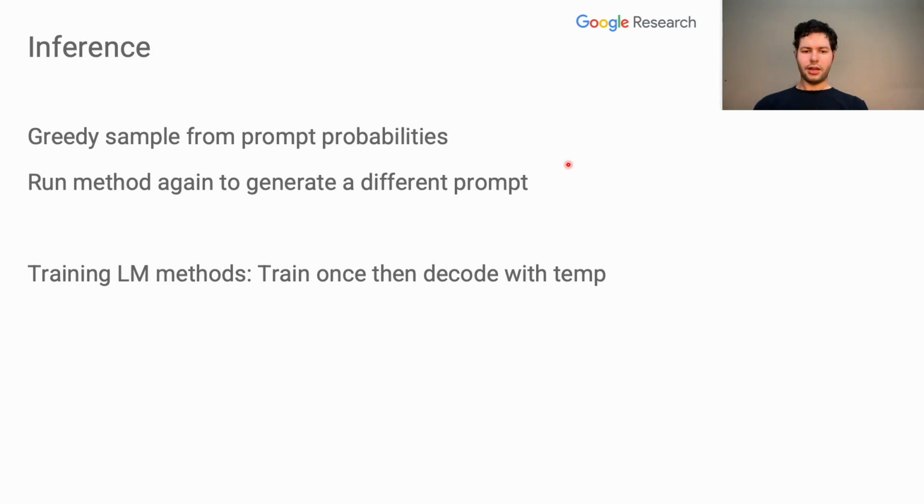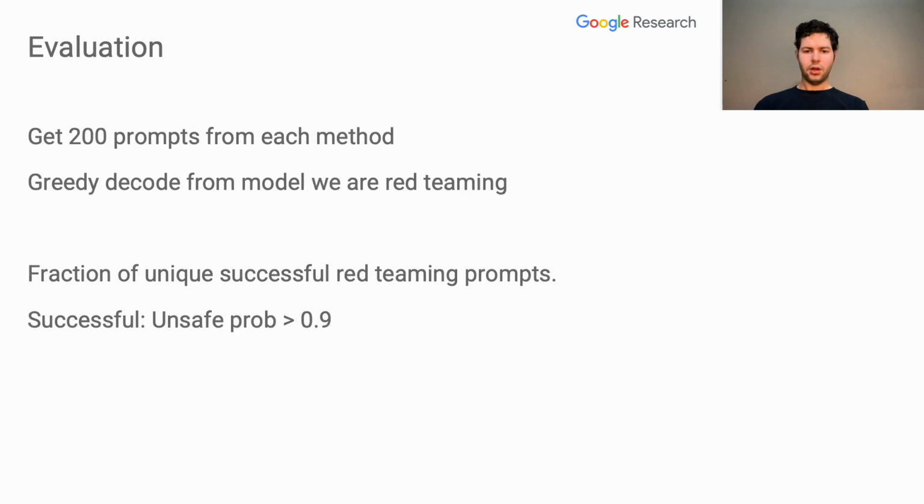For methods which train a language model, like our fine-tuning method and the RO baseline, we train the model once, and then decode from the model with a temperature to obtain different prompts. We generate 200 prompts from each method for evaluation. We use greedy decoding to get a response from the model we are red teaming.